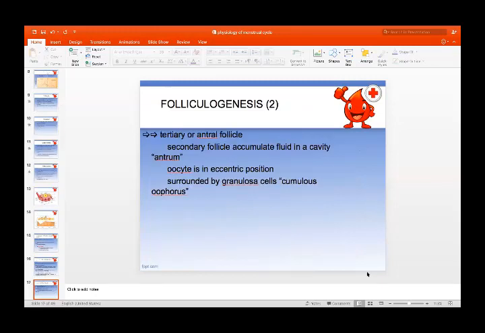Then there is the tertiary follicle or antral follicle. This pre-antral follicle grows into an antral follicle, which is a secondary follicle with accumulated fluid, and there is the formation of a cavity called the antrum. So that's why it is also called an antral follicle. The oocyte is in an eccentric position. It lies on one side, surrounded by granulosa cells, and this eccentric position along with granulosa cells is called cumulus oophorus.